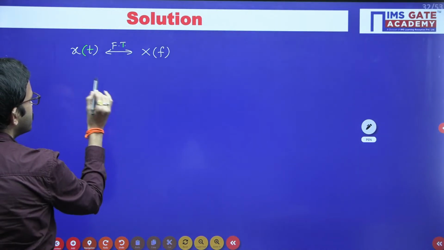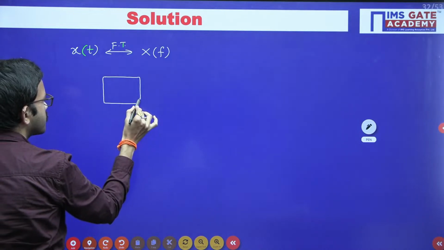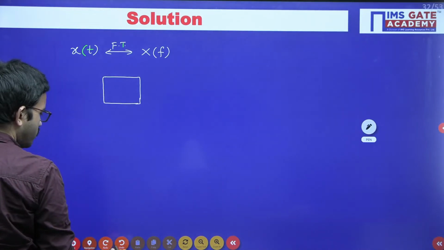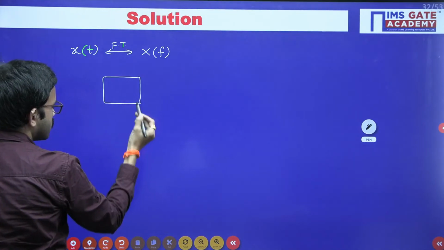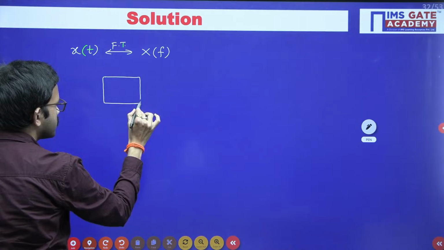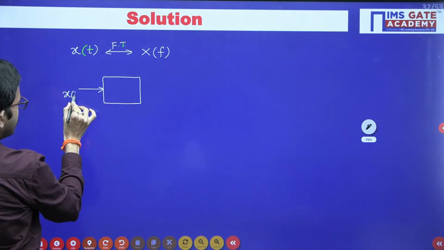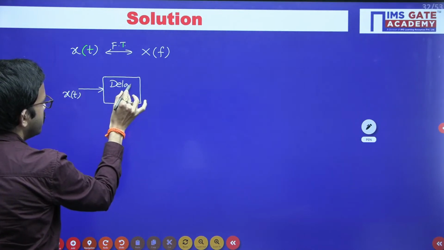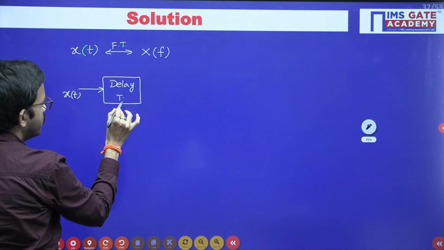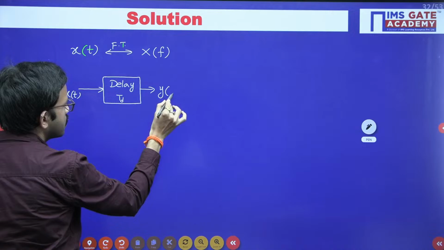But now this x of t, we are passing through a delay system, which has a time delay of td. That time we are going to get the output y of t.